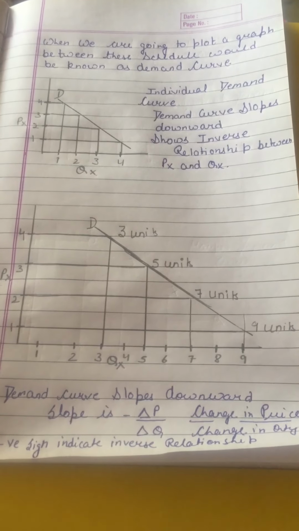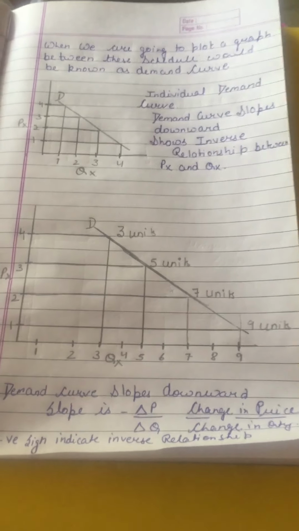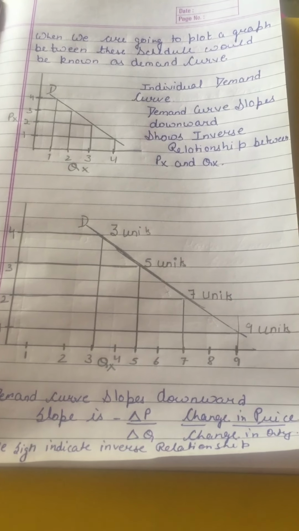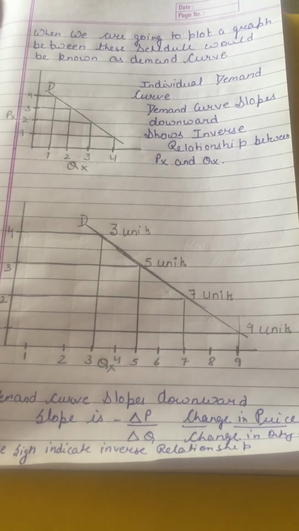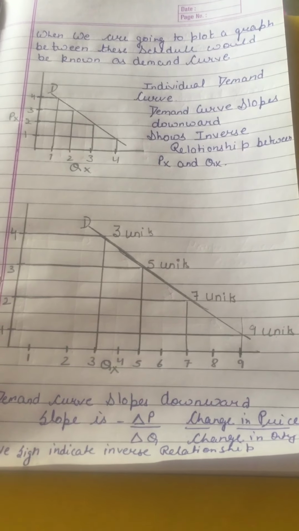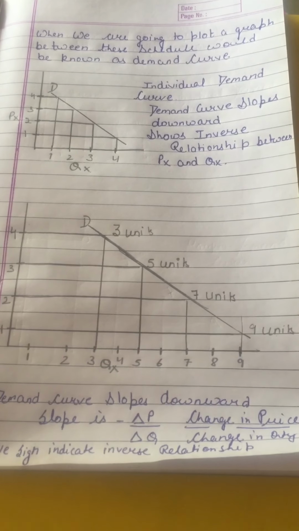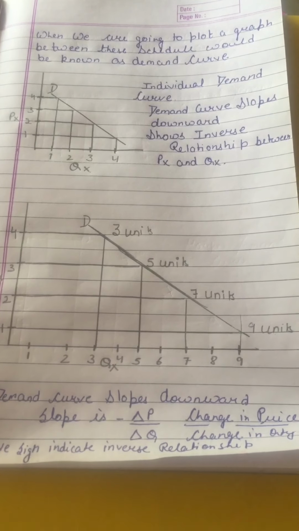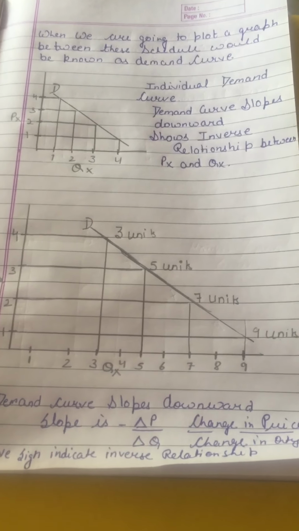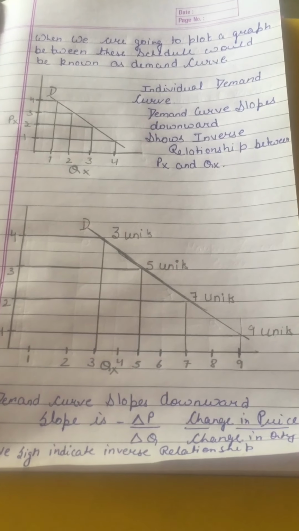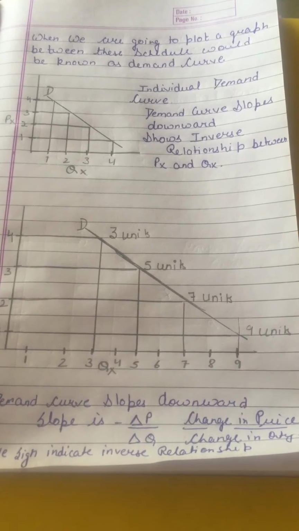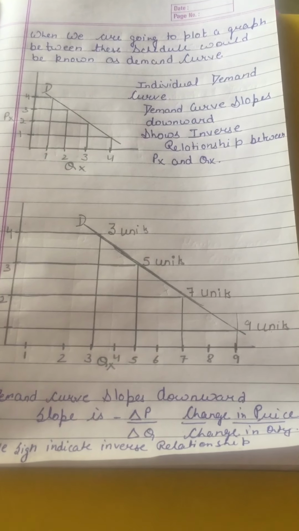So slope is delta P upon delta Q, change in price per unit change in quantity. But the law of demand states the inverse relationship between price and quantity demanded. If Px is rising, Qx will be declining. If Px is declining, then Qx will be rising. Yes, students, this is today's topic, that is the theory of demand, relationship of demand with the demand schedules.